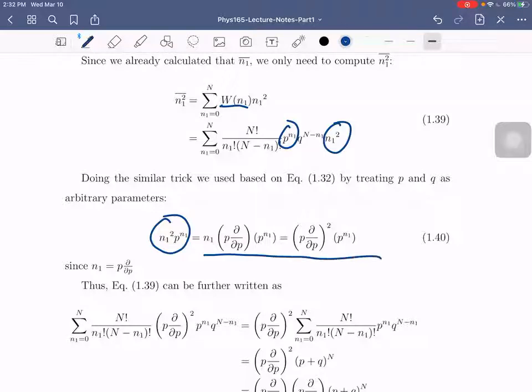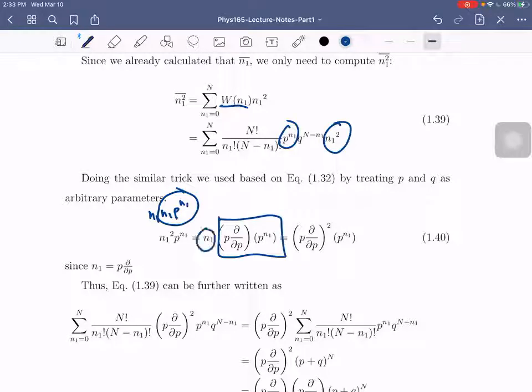So, we have derivative ng square, partial derivative ng p raised to n1. So, kung titingnan nyo kasi, di ba pwede natin gawin itong n1 p raised to n1. Tama? And this one, ito yung pinakita natin expression kanina, which is this one.